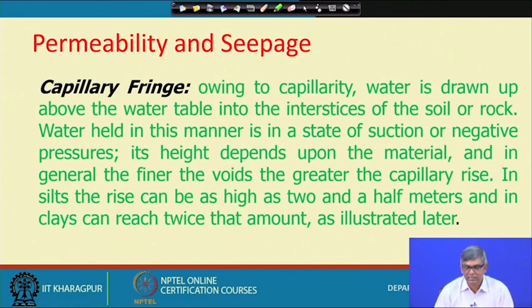Water held in this manner is in a state of suction or negative pressure, that I will show also theoretically, that is, pressure is negative. Its height depends upon the material. Material means what? Whether it is silt, sand or clay. Again sand, whether it is fine or coarse. In general, the finer the voids, the greater the capillary rise, and in silts the rise can be as high as 2.5 meters, and in clay it can reach twice that amount, which will be described later on.